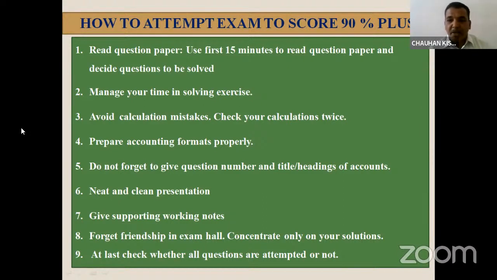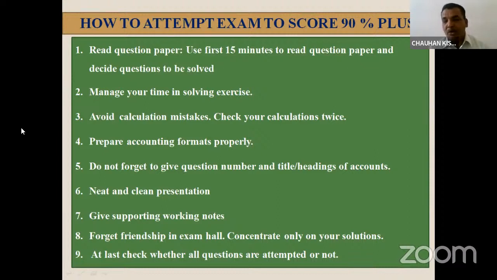Dear student, during exam, you are given 15 minutes to read the question paper. So beta, read the question paper very carefully. And while reading only, at the time of this 15 minutes only, you decide which question you have to attempt. You do not have more time. In 2 hours, you have to score 40 marks. So read your question very carefully.